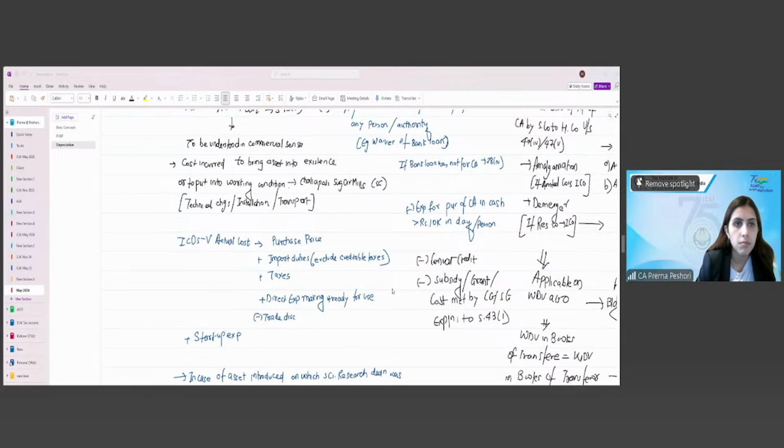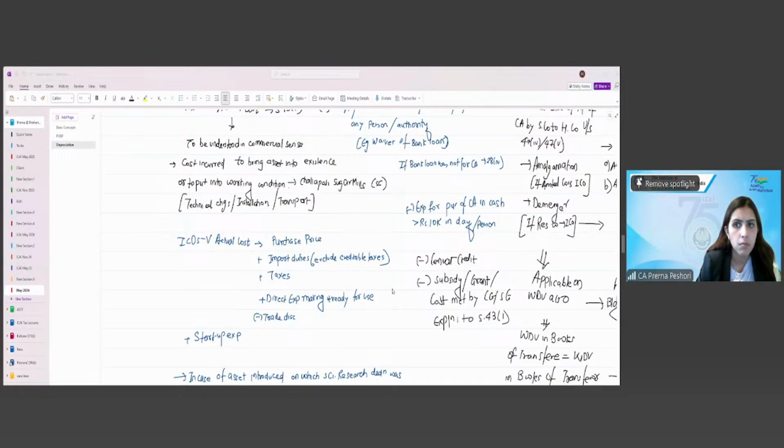When the capital asset is sold, for the capital gain, the cost of the asset will be the fair market value as on the date of acquisition. And if that asset is used for the purpose of business or profession, then the cost for depreciation will be the fair market value as on the date of conversion.